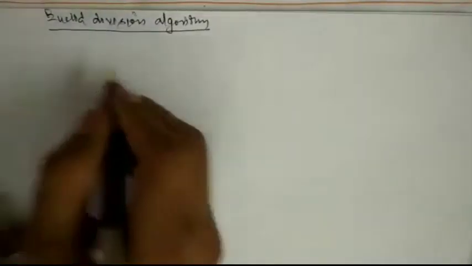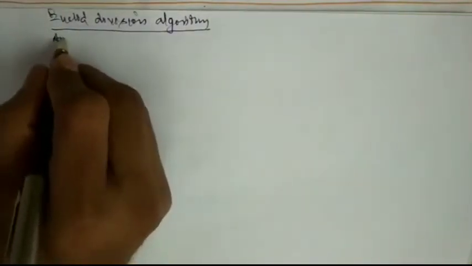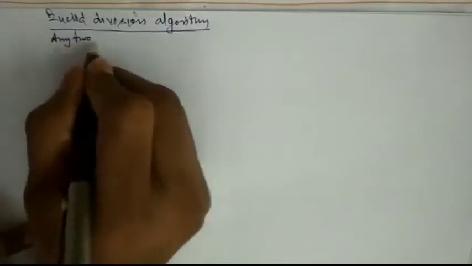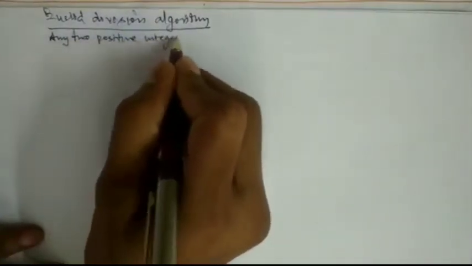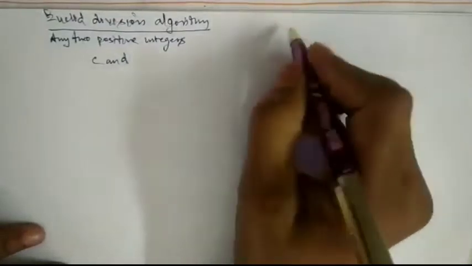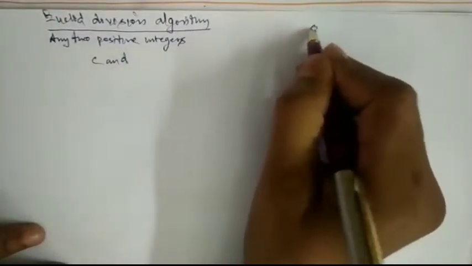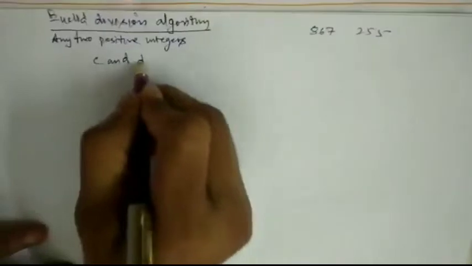So how to find out the HCF? So we will take any two positive integers c and d. Okay, now I will take इसके साथ मैं एग्जांपल भी लेके चलता हूं, 867 and 255. Okay, so c and d. So apply first step, first.